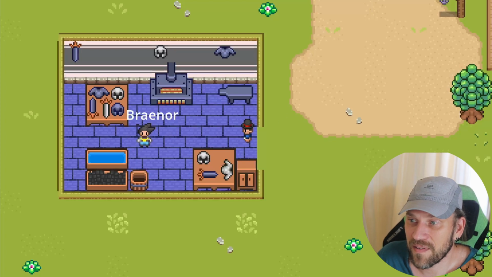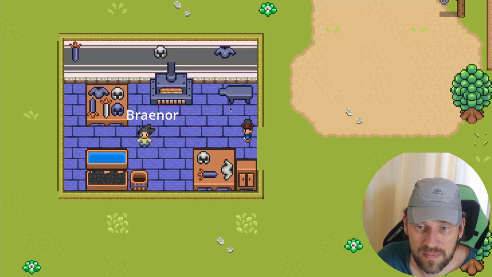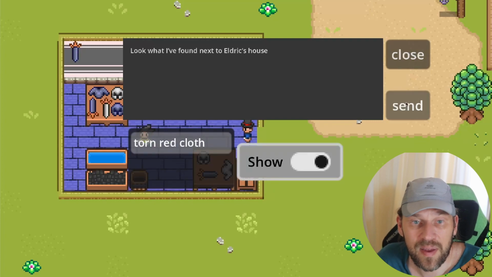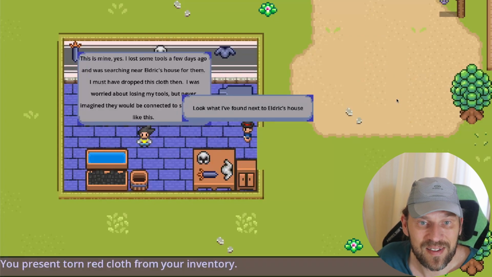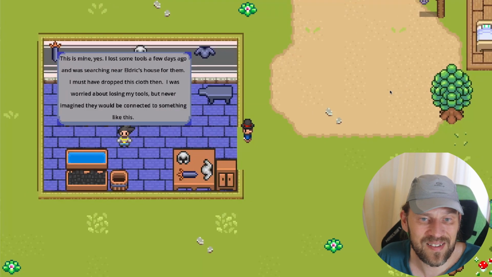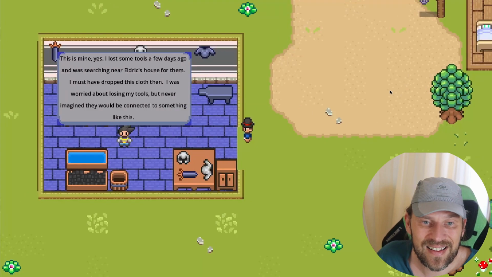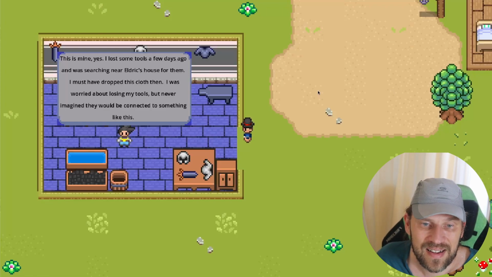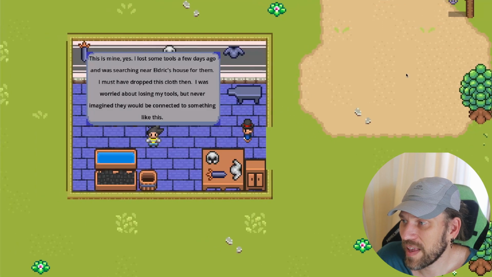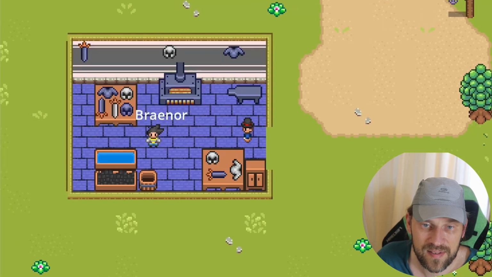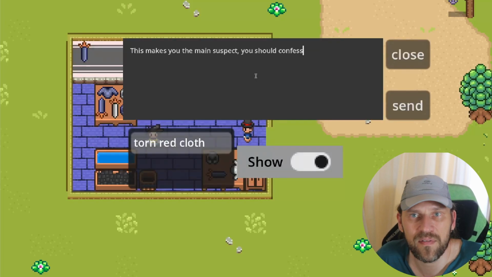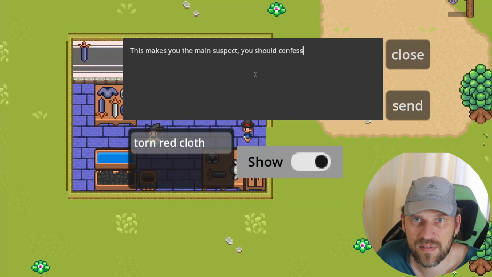But what we can do right now, we have some evidence which we could maybe show to him. Look what I found next to Eldrick's house. So this incriminates him a bit, and he says, yeah, it was him, but he lost some tools a few days ago, and he was searching for these tools, and must have dropped it. So, okay, that's weird, but we can maybe press him further. Let's show him this again, and tell him this makes you the main suspect, since I found some of your stuff next to the crime scene.